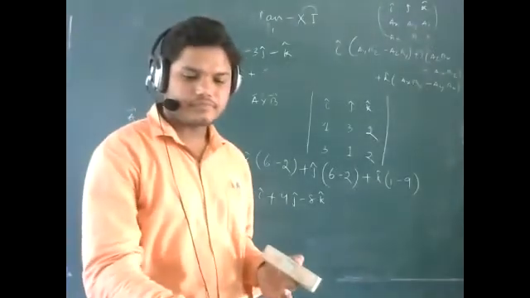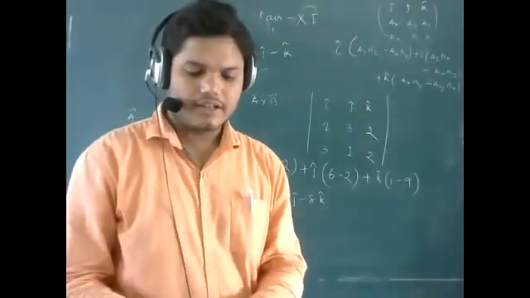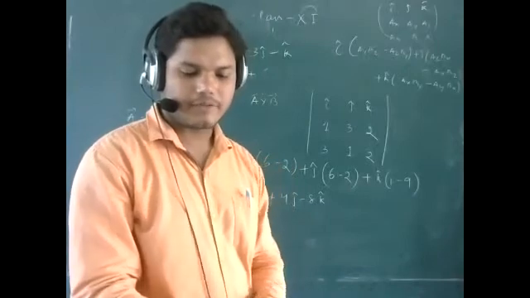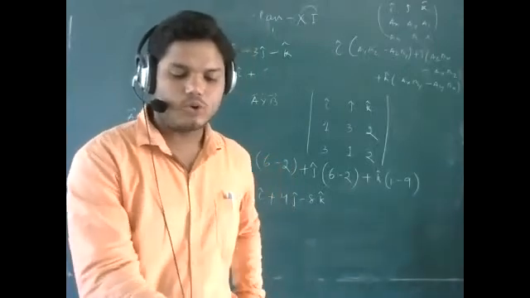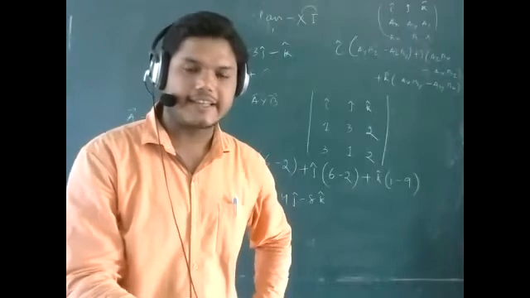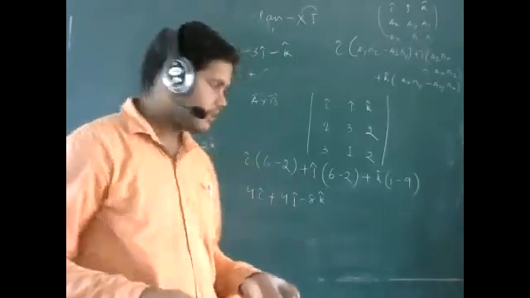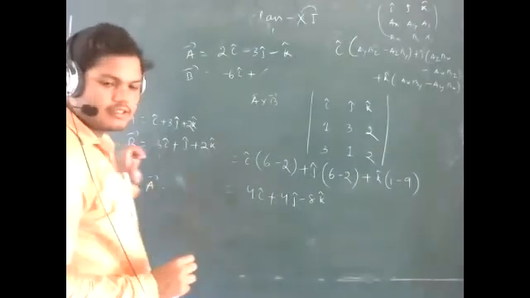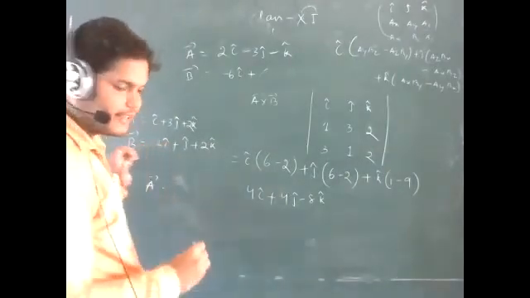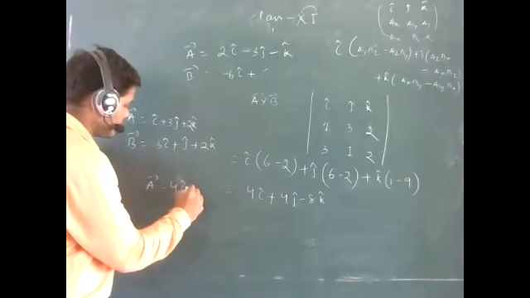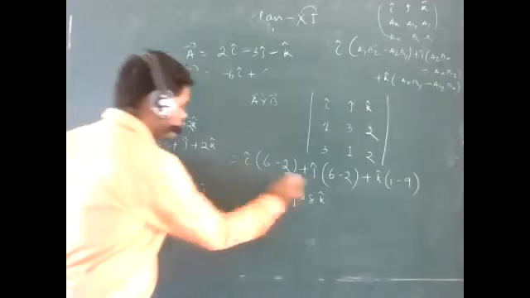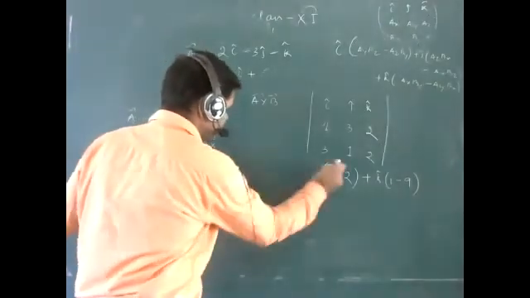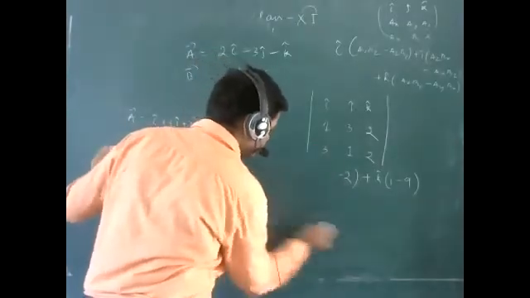Now the question you will do is the same type of question. A vector is given as 4 I cap plus 3 J cap plus K cap. Solve more questions of the same type and all the doubts will be clear.